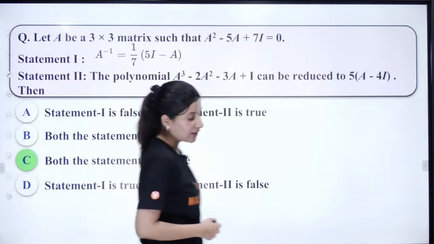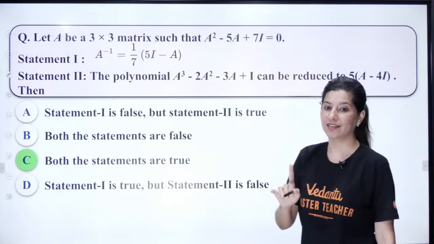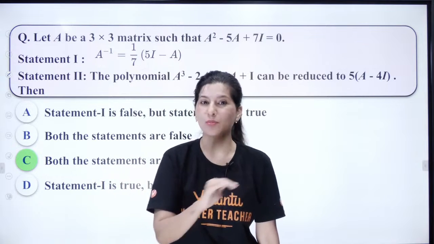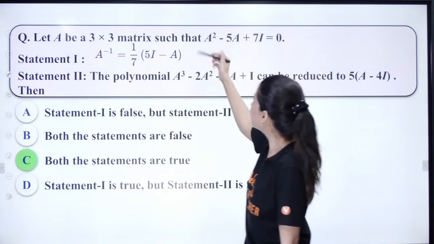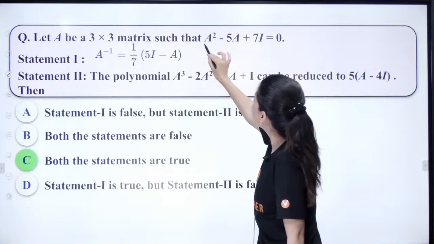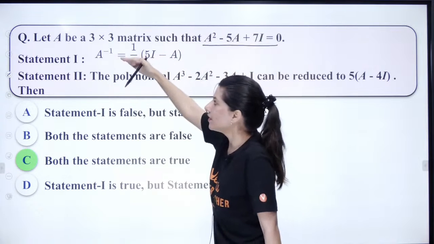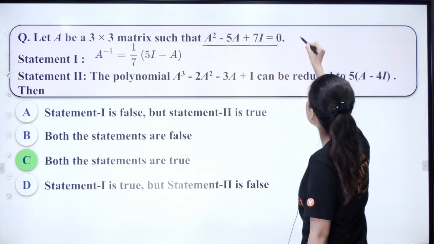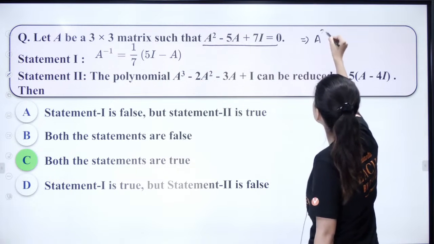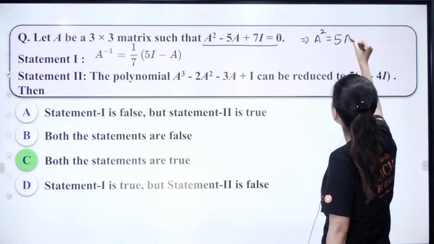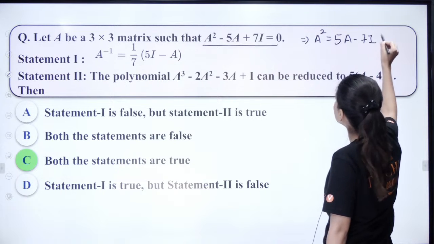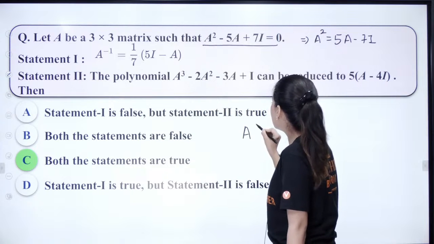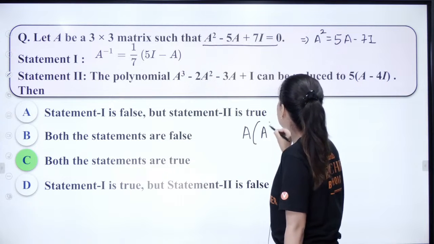Now understand this. All the students who are saying that option D is right, understand that the question is true for this and this. So I'll be calculating the value of A square from here, which will be 5A minus 7I. Now A cube can be written as A multiplied by A square.